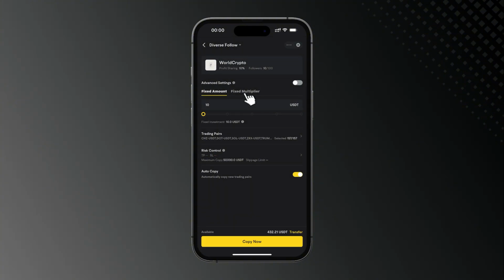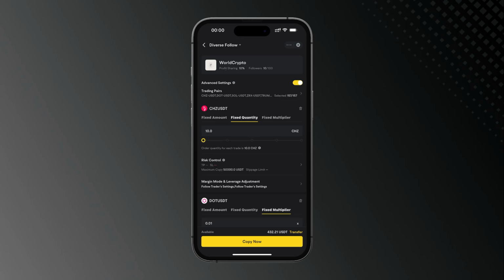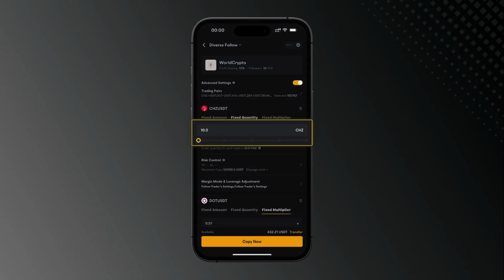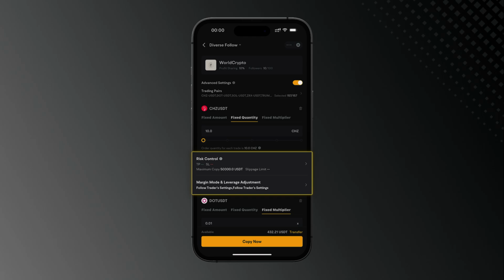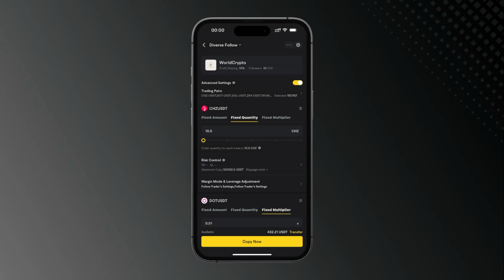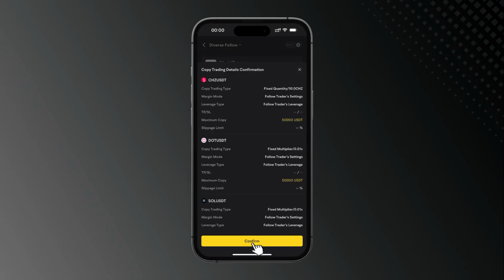Choose your method: fixed amount, fixed multiplier, or unlock fixed quantity via advanced settings. Enter your copy amount or quantity based on your selected method. Then, select trading pairs, set risk control parameters, and adjust other options as needed. Once you're ready, tap Copy Now to start.